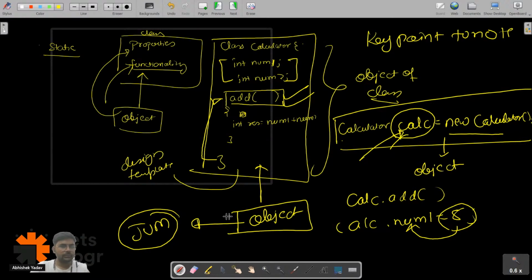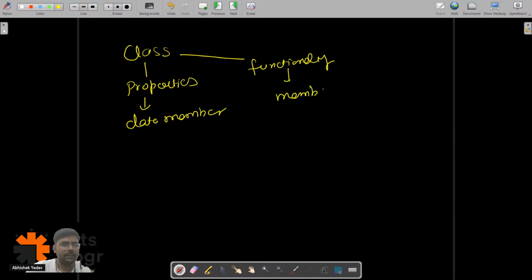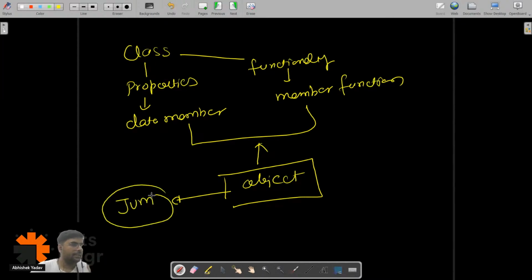Okay, till this point anyone is having any doubt? So what we have learned till now is that I have a class. In order to access the properties, that is your data member, and in order to access the functionality, that is your member function, I have to create an object, and this object is created by the JVM, right?